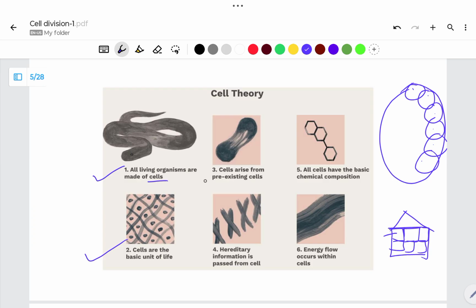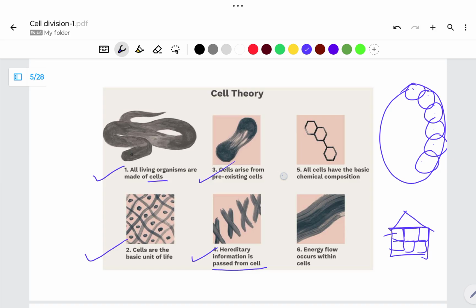The third point in cell theory suggests that the cell arises from a pre-existing cell, as I already discussed. Every living organism is formed from its mother, which is a pre-existing cell. Hereditary, we get some genes from our parents, mother and father. It means genes flow from mother and father to their offspring, which means hereditary information is passed from one cell to another cell. This is a justification of the theory.